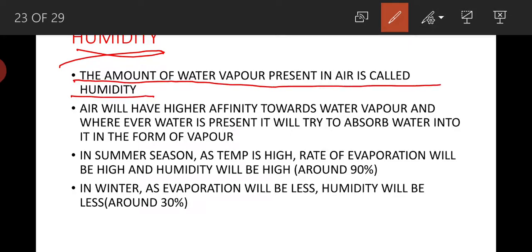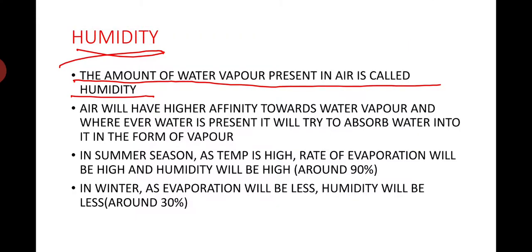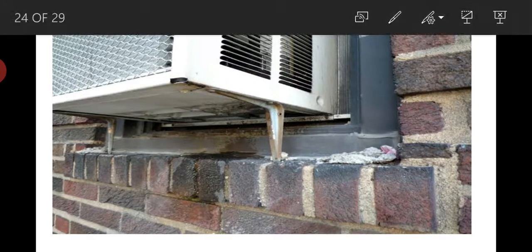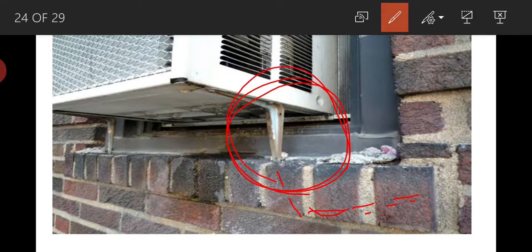The best example to prove how air contains water vapor is this: when we switch on the AC and look at the outdoor unit, it continuously releases water through the drain pipe. So from where is this water coming? This water is coming from the air inside the room.